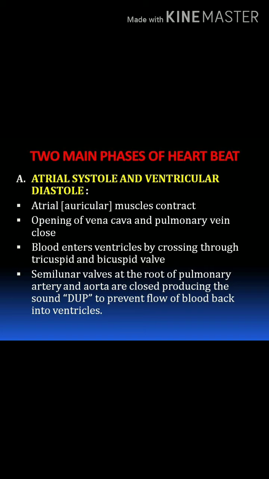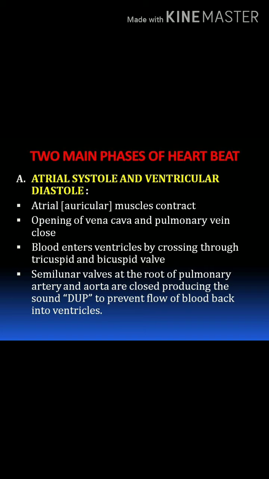Next, two main phases of heartbeat. First, atrial systole and ventricular diastole. Second, ventricular systole and atrial diastole. When the auricles undergo contraction, the ventricles undergo relaxation, that is the diastole condition. When the auricles are relaxed, the ventricles undergo contraction. Let us study the first phase, atrial systole and ventricular diastole, which means auricles are in contraction and ventricles are in relaxation.